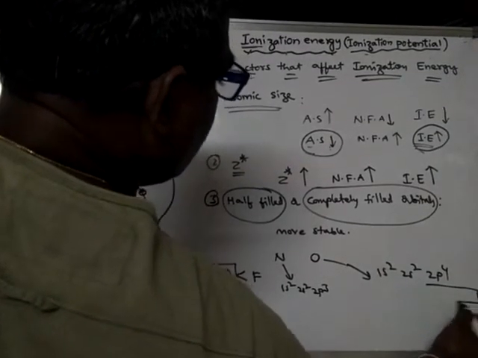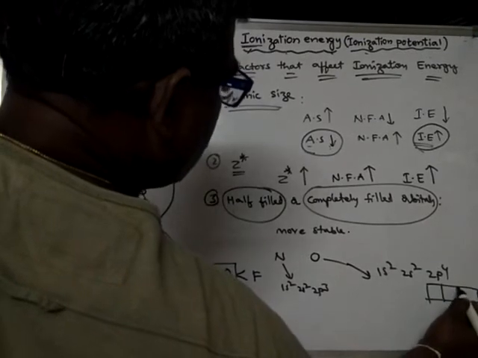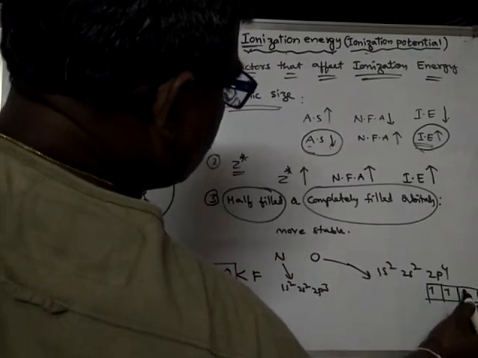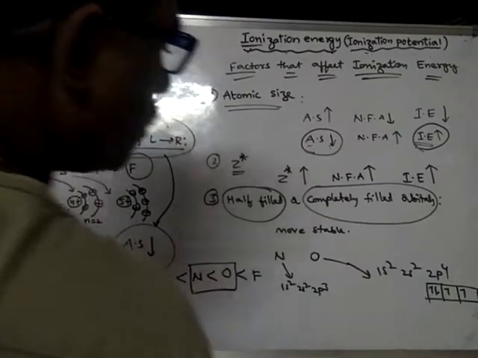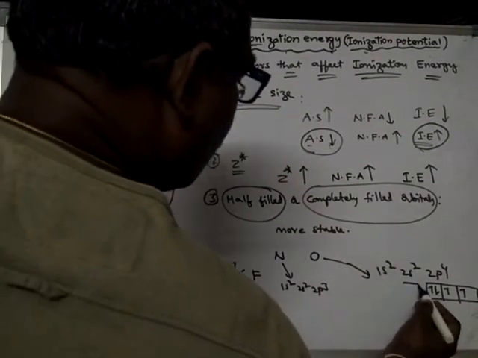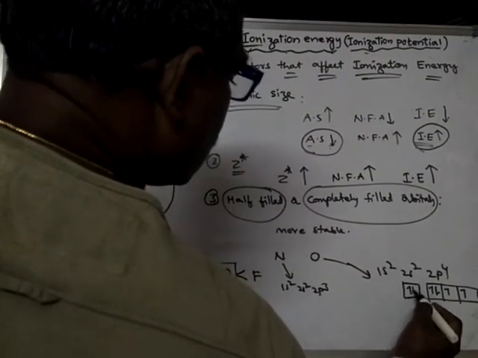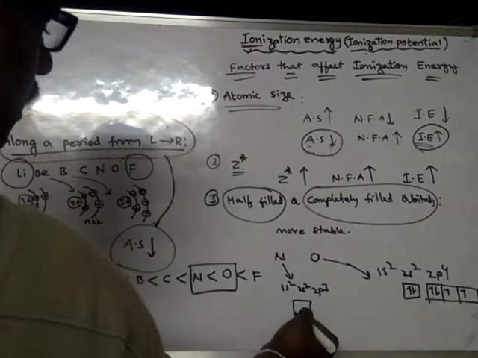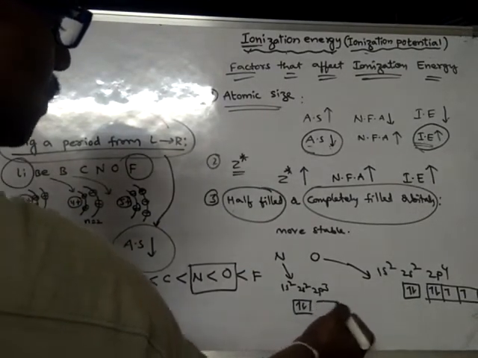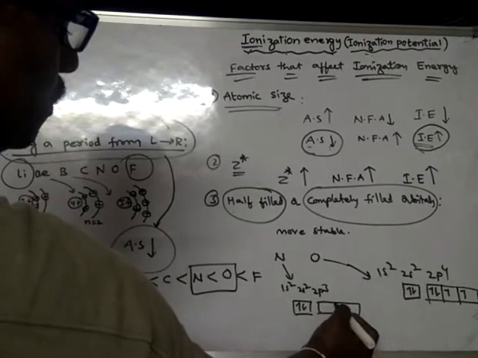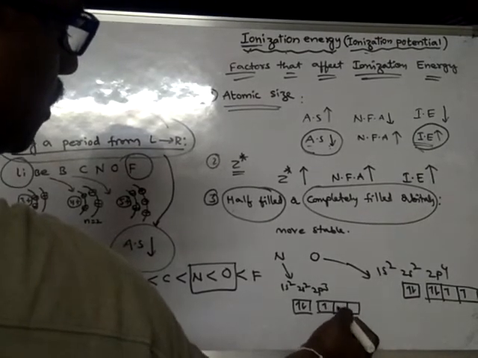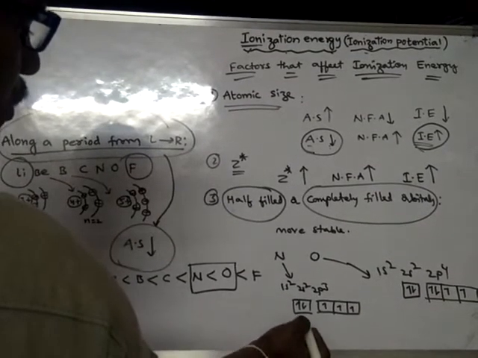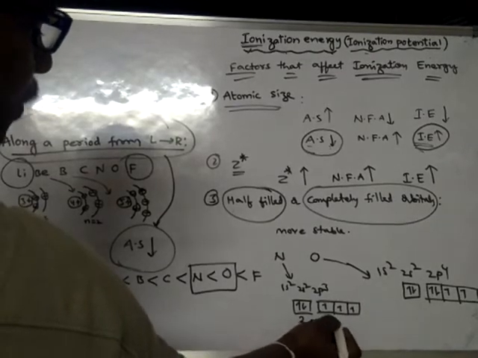That means in the last orbit, you will find the electrons are filled like this. Here in nitrogen, the electrons are filled like this. This is 2s and this is 2p.